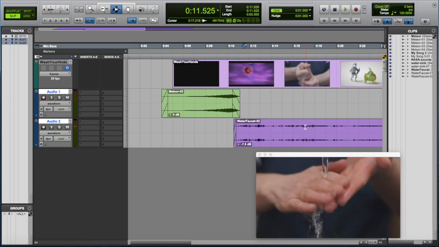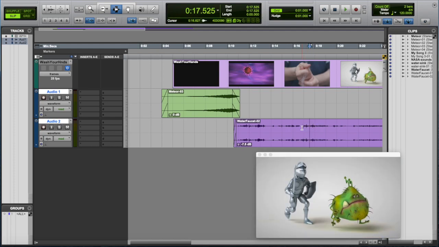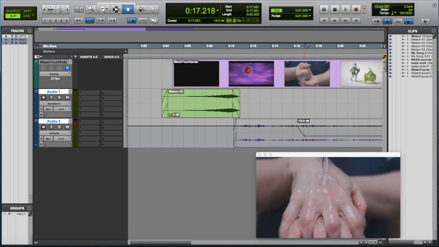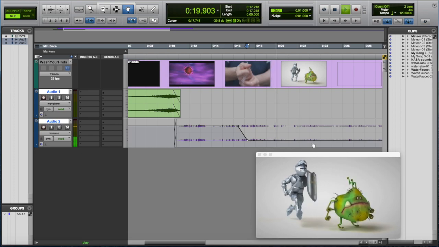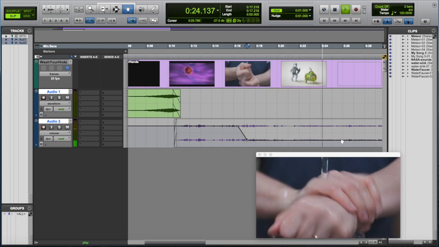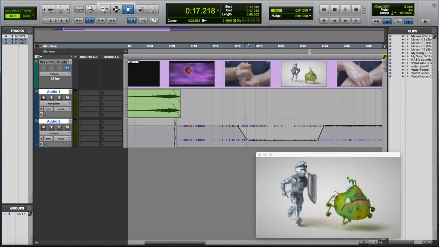Okay, and then we have our video of the knight chasing the virus. I may not want the water to go away altogether at that point, so maybe I will just take it down in volume, because I'm suggesting that the hand washing chases away the germs, or the virus in this case. And then our hand washing comes back, so we'll bring that audio back up.